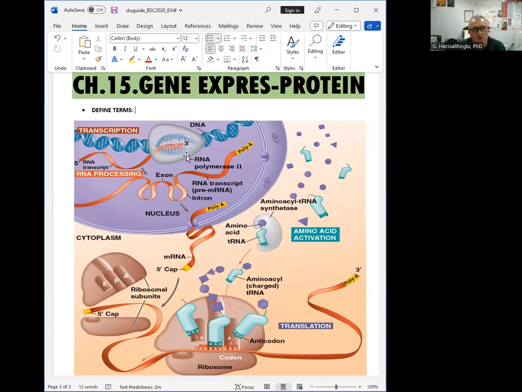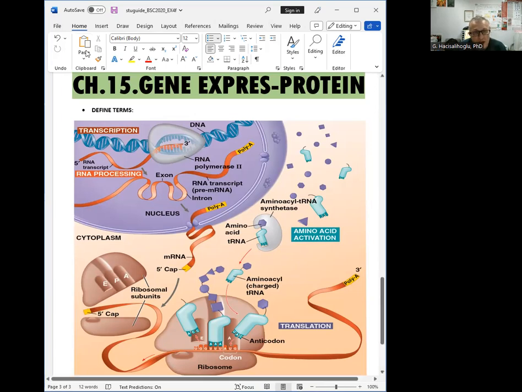Transcription is the DNA-directed synthesis of RNA. Eukaryotic cells, on top of that, also modify their RNA after transcription, specifically mRNA or messenger RNA. Translation is the RNA-directed synthesis of polypeptide. Also mutations may happen, where one or more nucleotides can affect the protein structure and function.